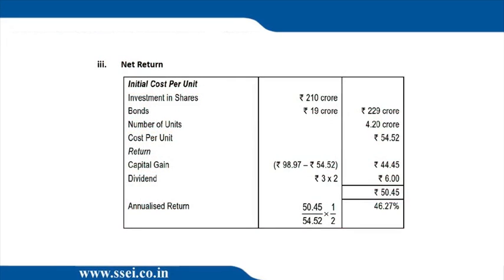Investment in shares, investment in bonds, 229 divided by 4.2, 54.52. So 54.52 was the NAV. I'm looking at the solution, and 98.97 is the NAV. So change in NAV is 44.45. Dividend is 6. So we earned 50.45 by investing 54.52. We earned it in 2 years, so into 1 by 2 into 100. 50.45 by 54.52 into 1 by 2 into 100. That comes to 46.27%.